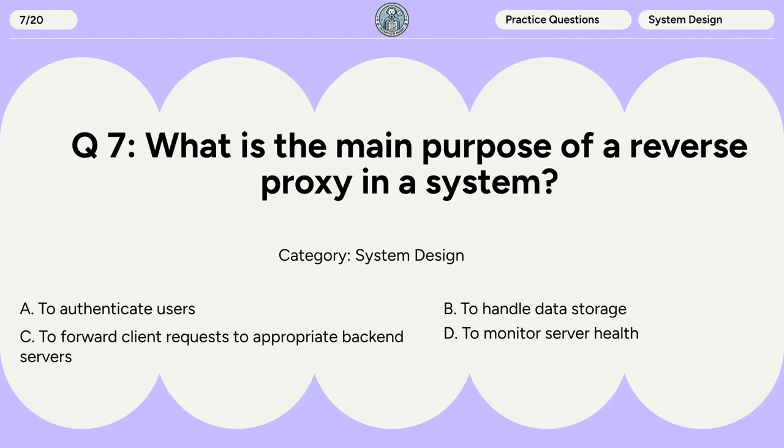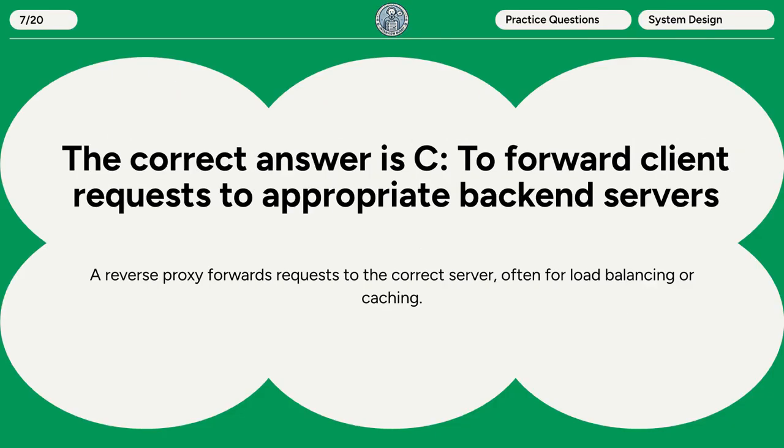Question 7. What is the main purpose of a reverse proxy in a system? A. To authenticate users. B. To handle data storage. C. To forward client requests to appropriate backend servers. D. To monitor server health. The correct answer is C. To forward client requests to appropriate backend servers. A reverse proxy forwards requests to the correct server, often for load balancing or caching.